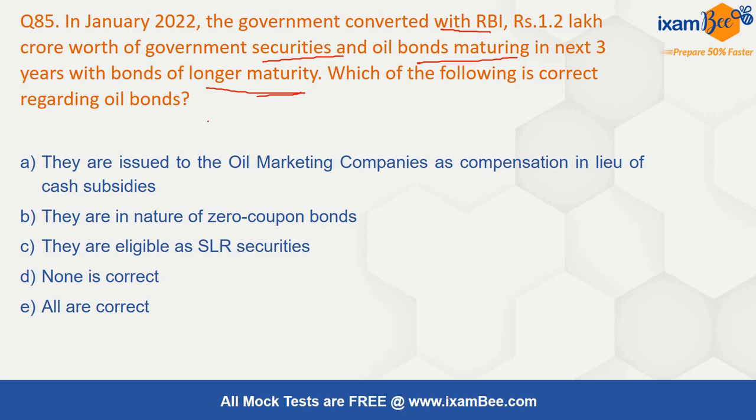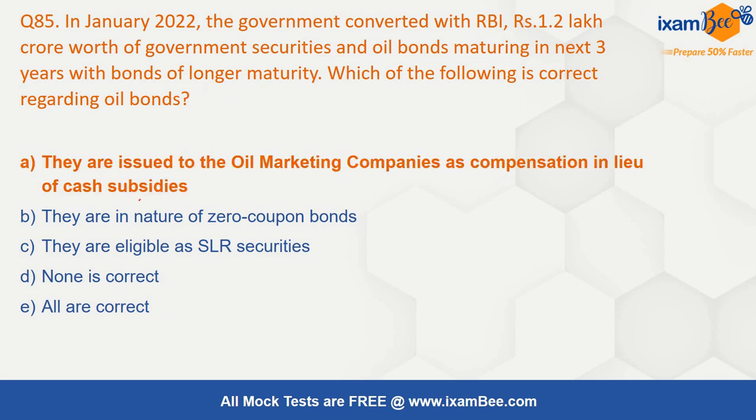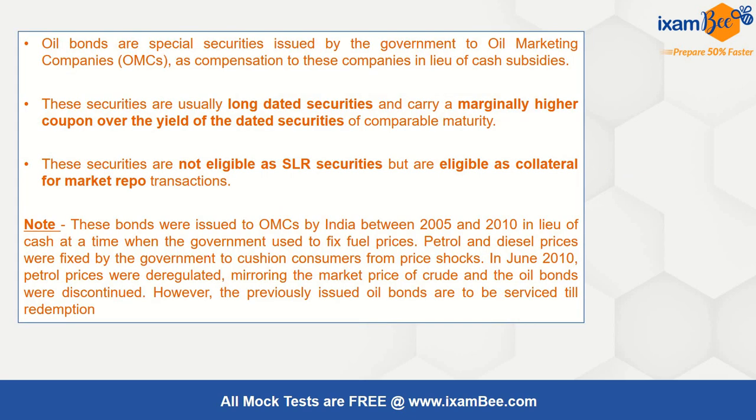Oil bonds are issued to the oil marketing companies as a compensation in lieu of the cash subsidies. Yes, this is correct. They are not zero coupon bonds because they are long maturity. There is a coupon and they are not eligible as SLR securities. They are eligible as collateral for market repo transactions.